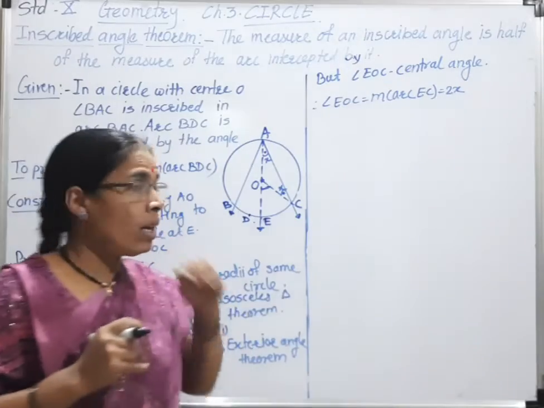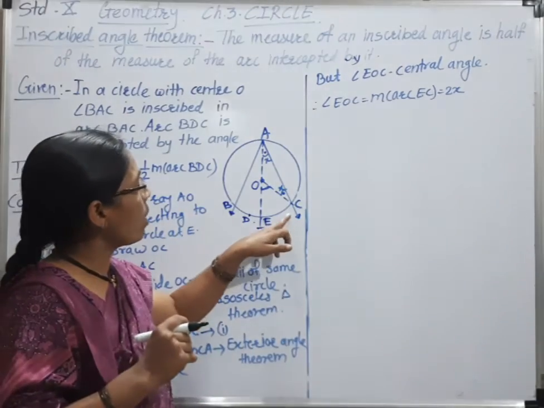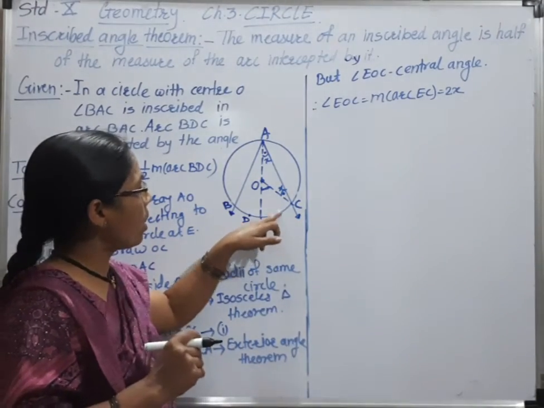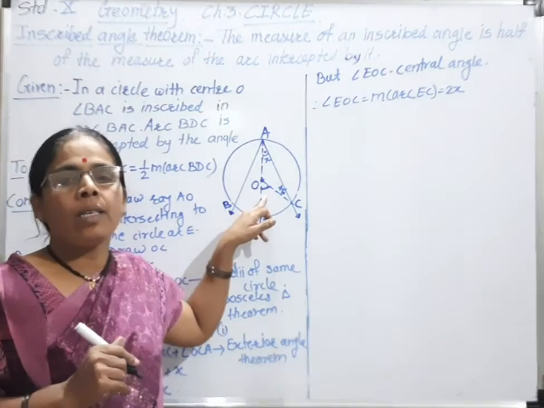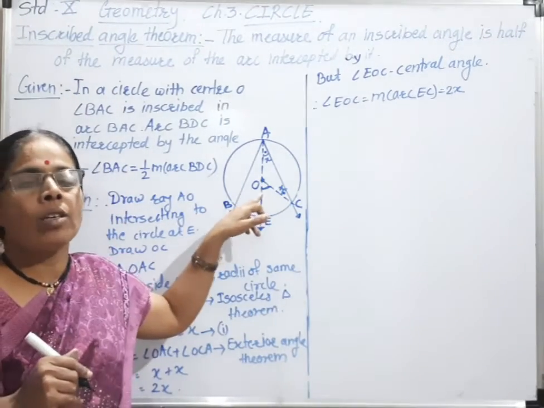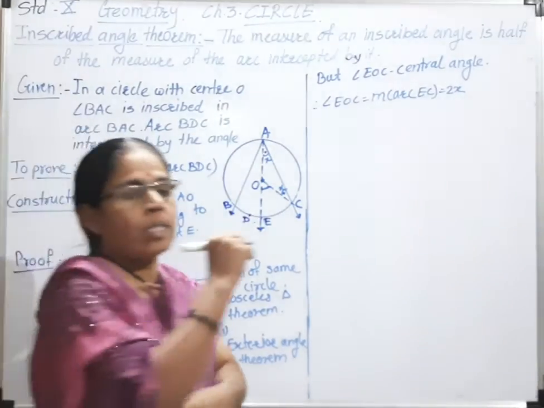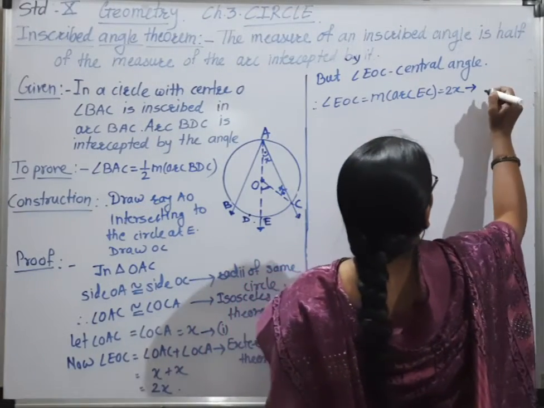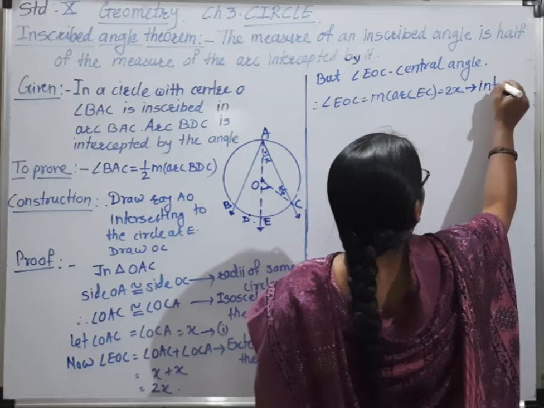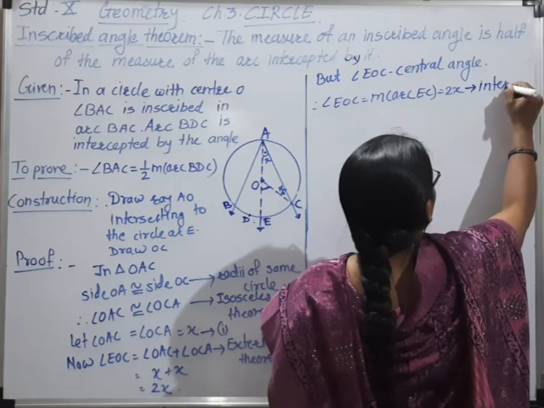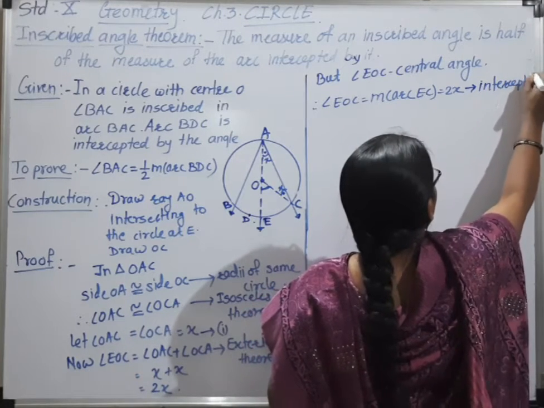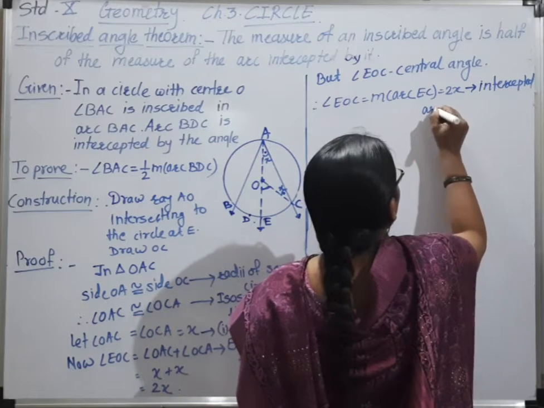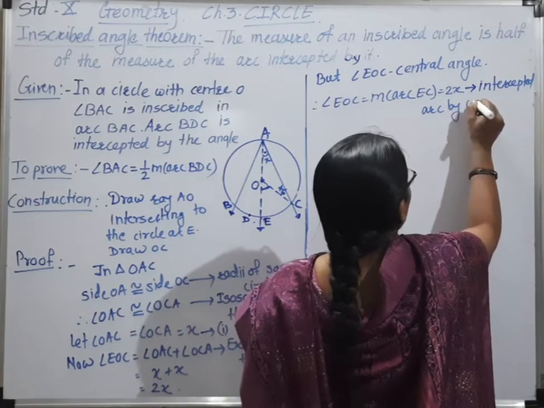We know that the measure of the intercepted arc is equal to the measure of the central angle. That is the definition of the measure of the arc, or intercepted arc by the central angle.